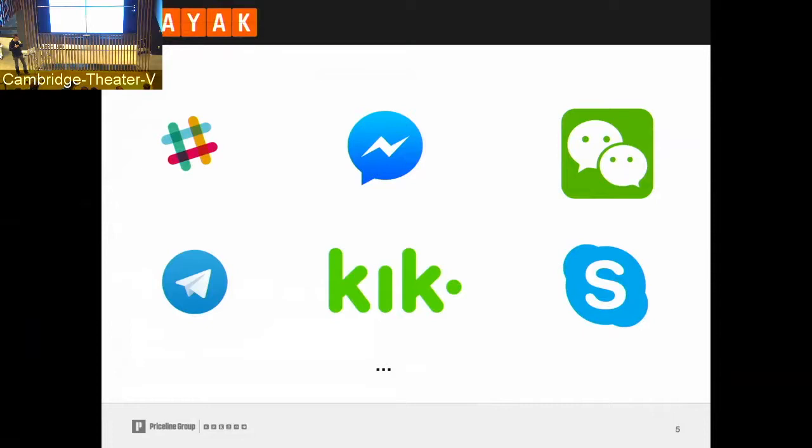We, of course, need to talk about WeChat, which is the green icon with the two bubbles, which is very popular in China, not very widely used here. And you also have been a user of Telegram, which is the little airplane here, Kik, and of course Skype. And this is not at all a complete list. There are many, many more platforms and also more of them that can be extended with bots.